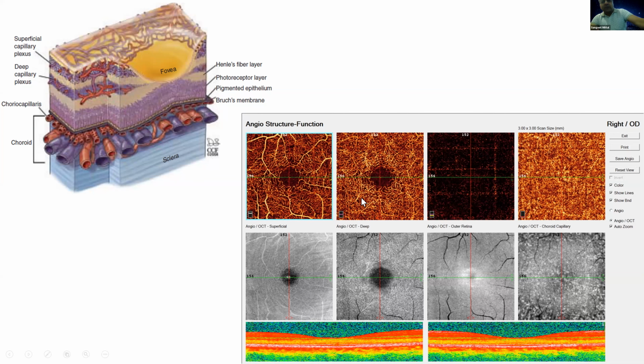So these 4 windows you detect, and you can detect the blood flow at various levels, which is not possible with fluorescein angiography, which will only give you an idea of the outer capillary plexus and a little bit about the choriocapillaris, but it won't give you any idea of the deep capillaries or the outer retinal structures if there is any abnormality in that. So this is an advantage of OCT angiography over FFA.